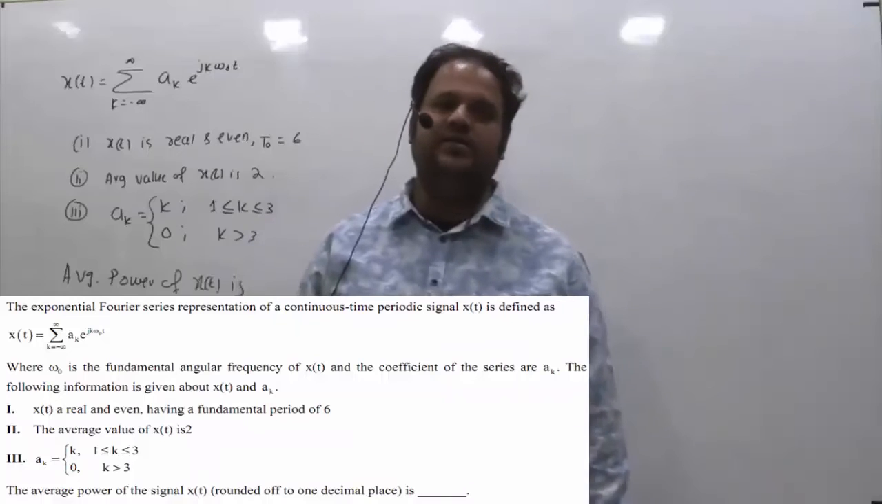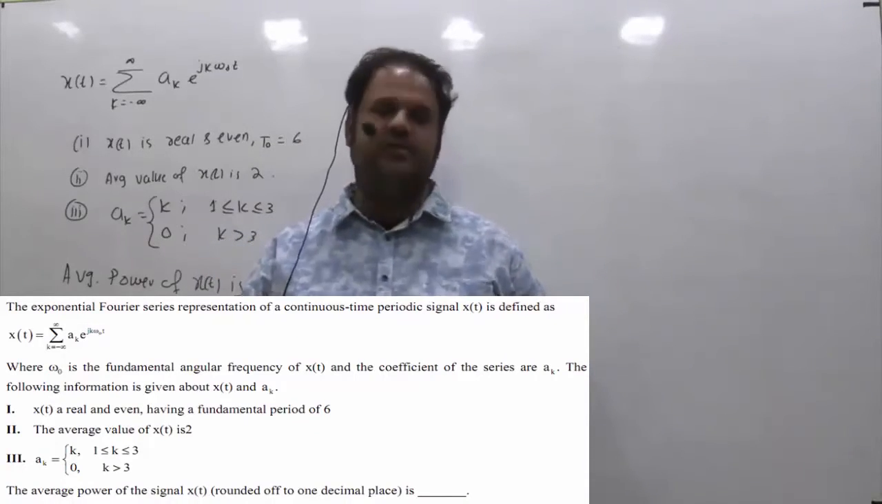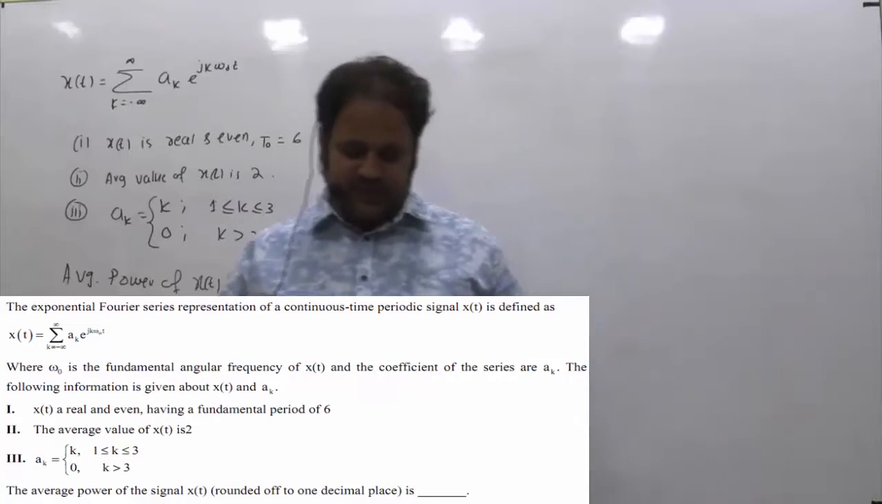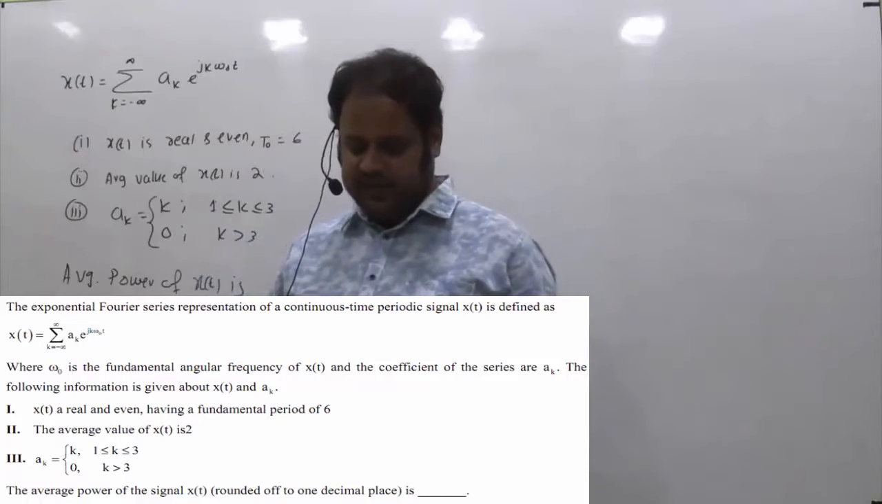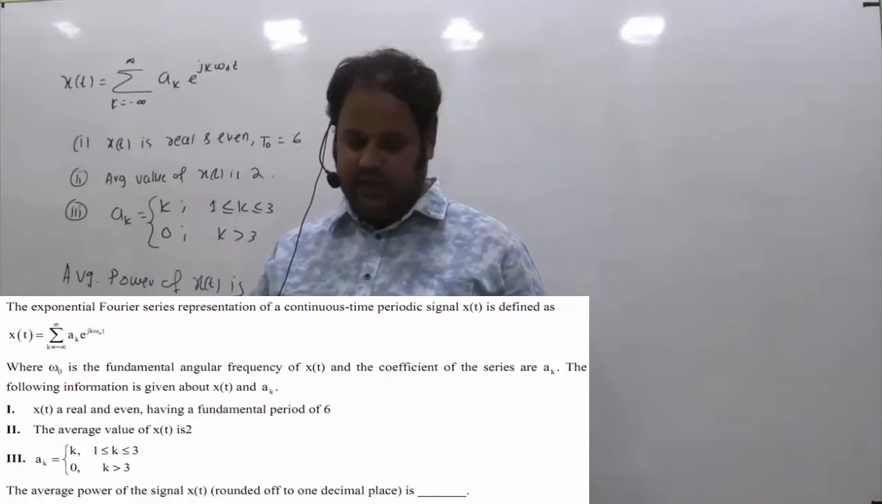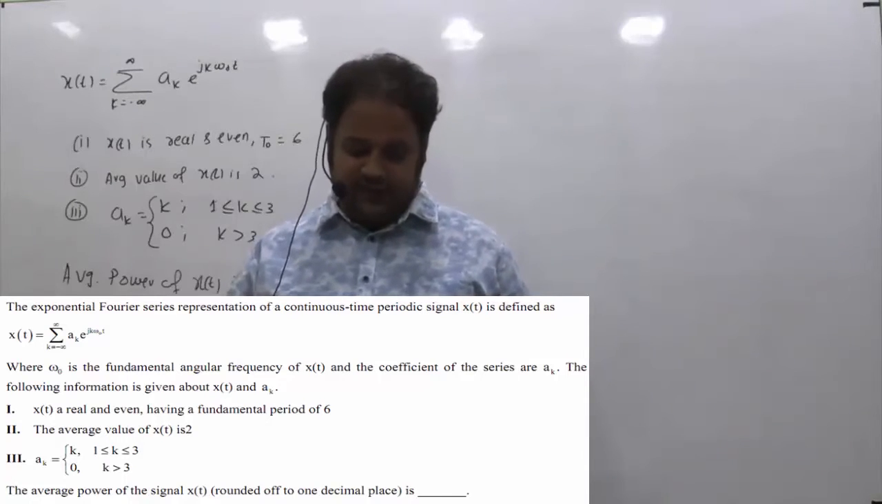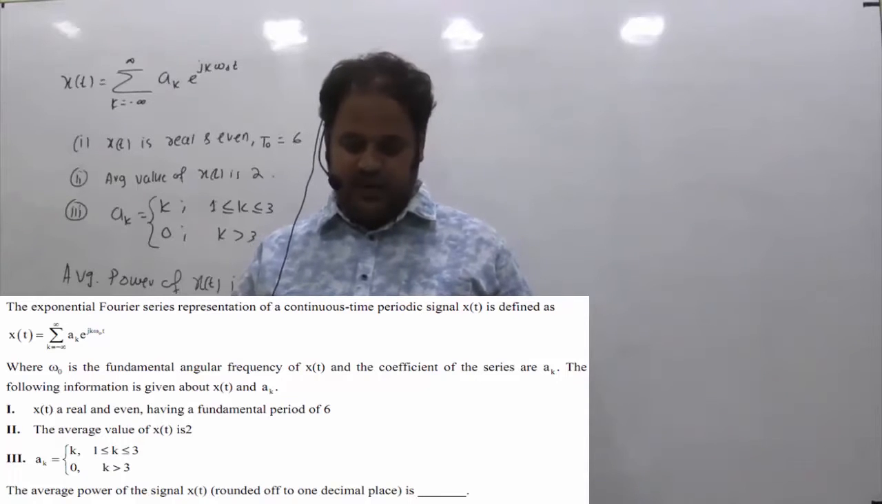This is a 2 mark question asked in GATE 2021 of electronics. This is from signals and systems subject and from the continuous time Fourier series topic. The given question is: the exponential Fourier series representation of a continuous time periodic signal x of t is given, where omega naught is the fundamental angular frequency of x of t and the coefficients of the series are ak. The following information is given about x of t and ak.